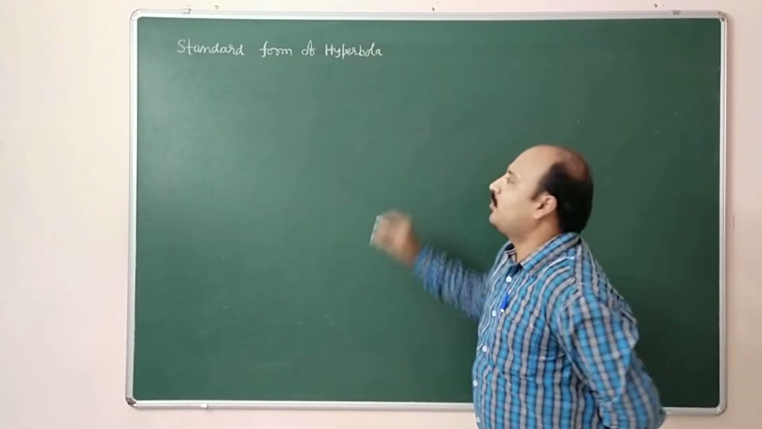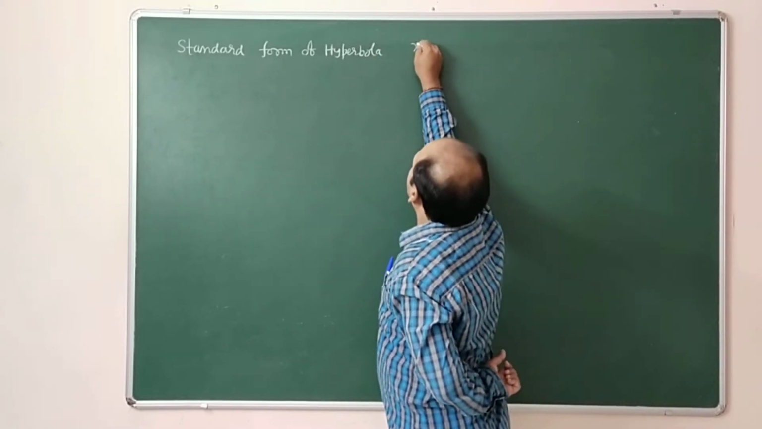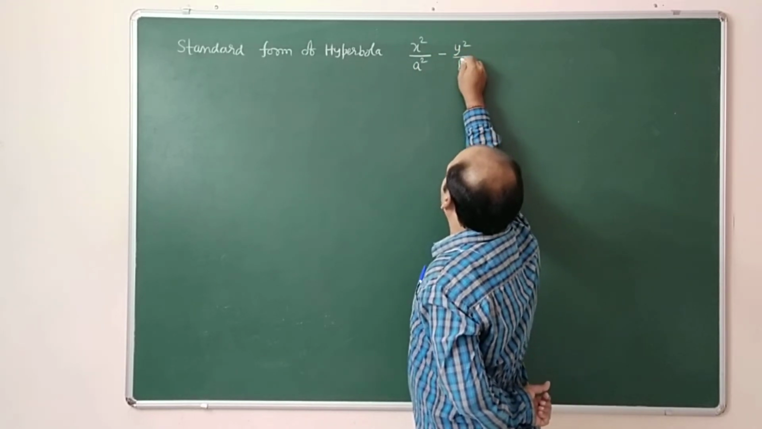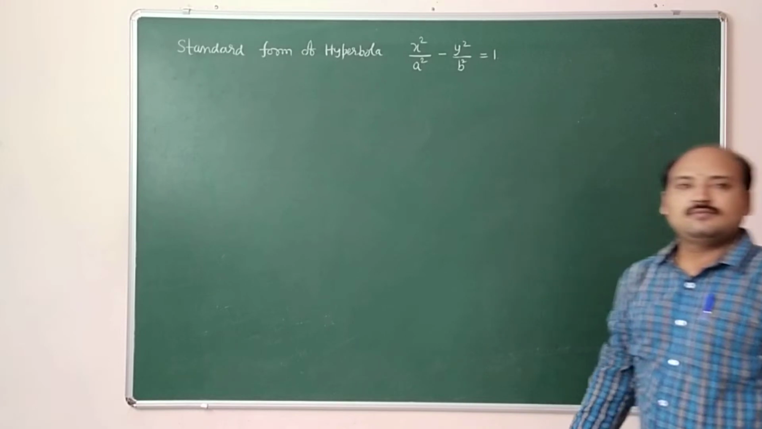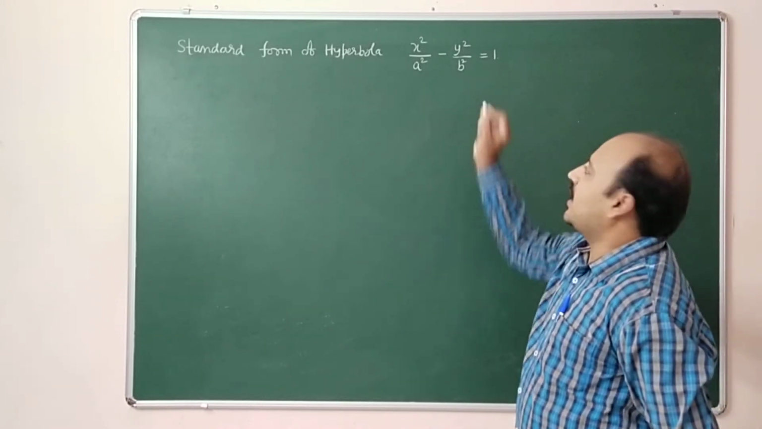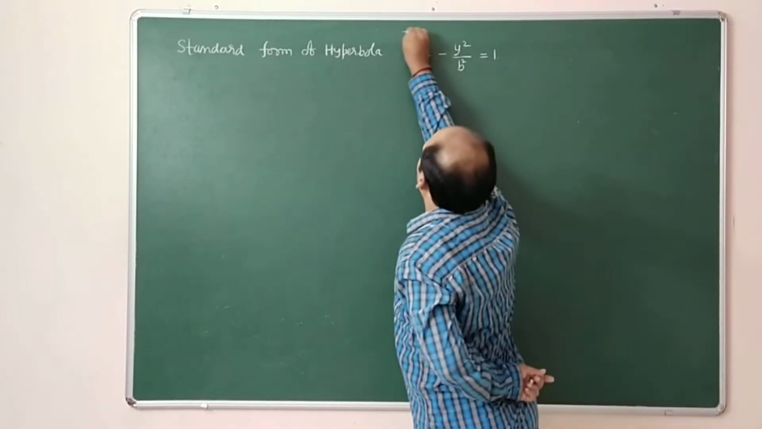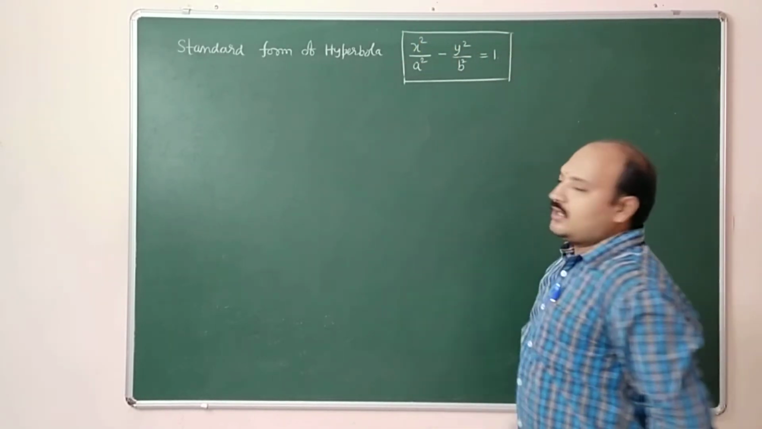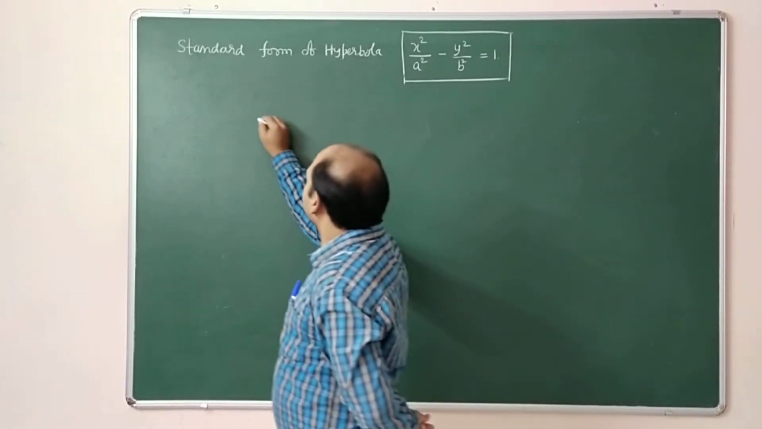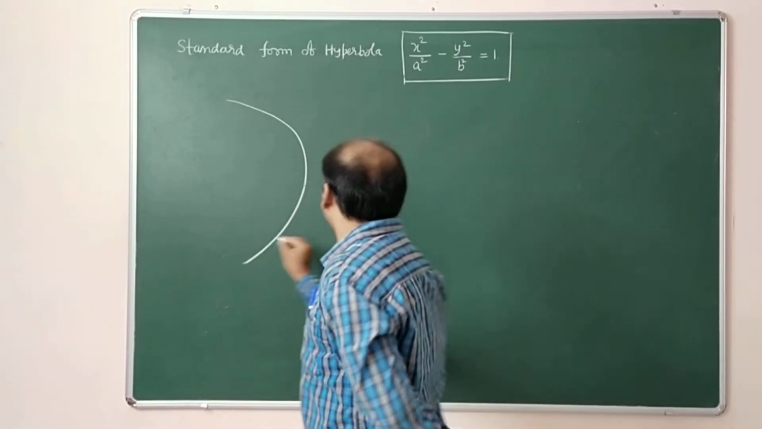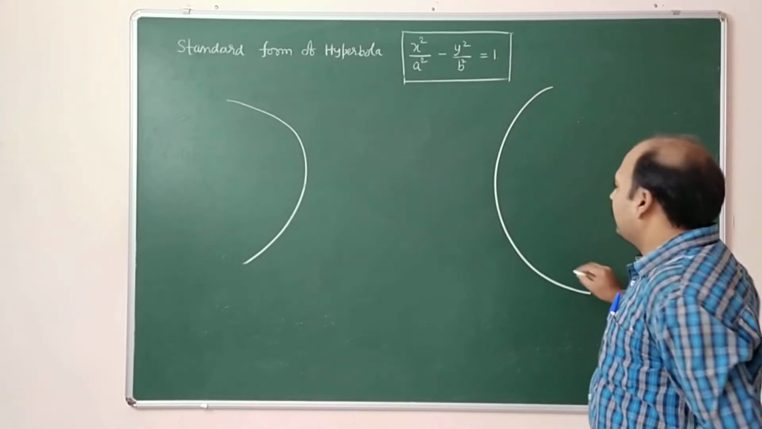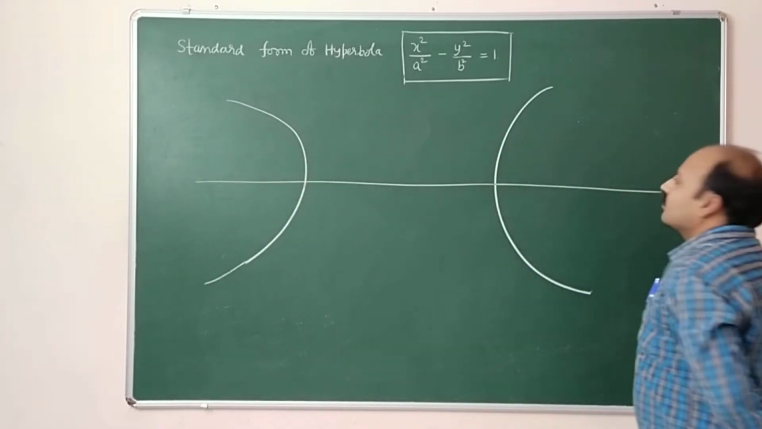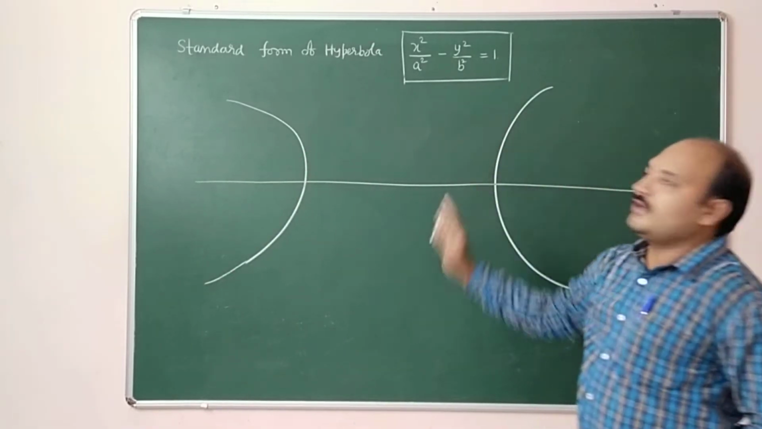The standard form of the hyperbola is x square by a square minus y square by b square equal to 1. This is called the standard equation of hyperbola. Here, we will discuss the figure of this hyperbola. This is the figure of hyperbola.